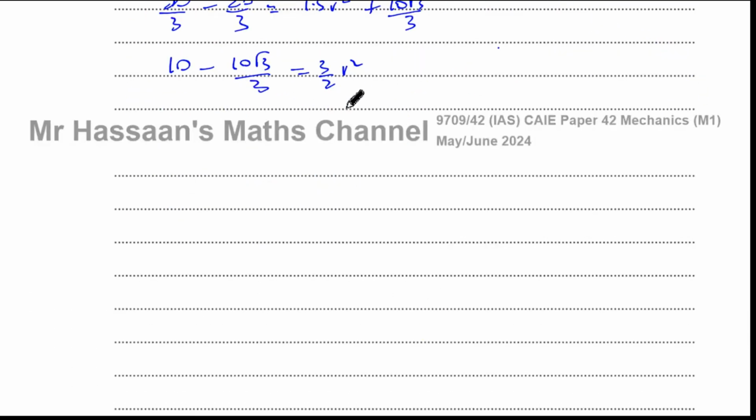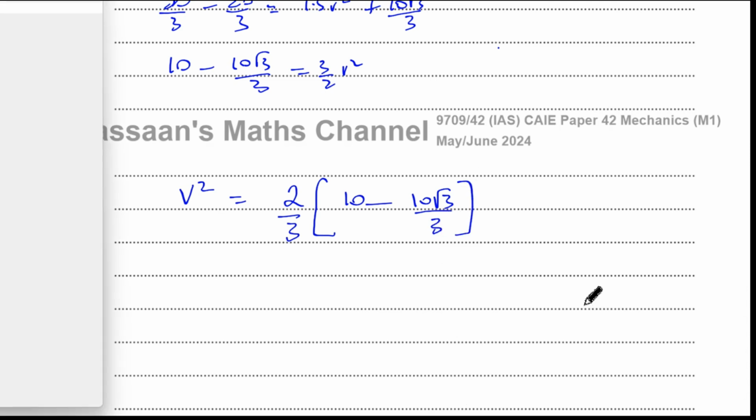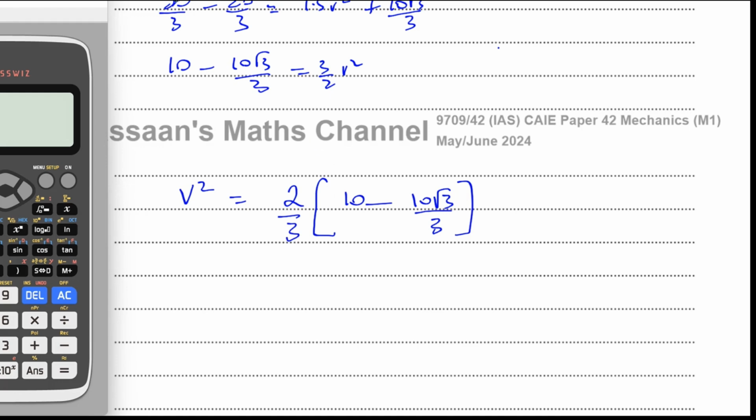So now we want to solve this, so we can multiply both sides by 2. So V squared equals 2 times all of this, and then divide both sides by 3. If you multiply by 2 and divide by 3, you're left with V squared on its own. So it's 10 minus 10 times root 3 over 3. And when I calculate this, I should get my answer. So this is going to be V squared.